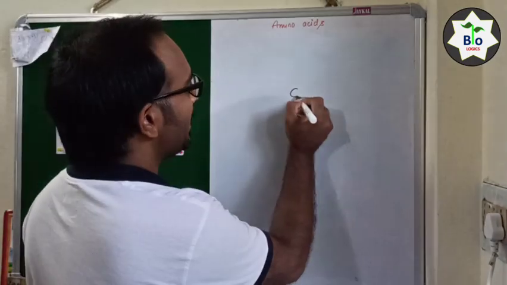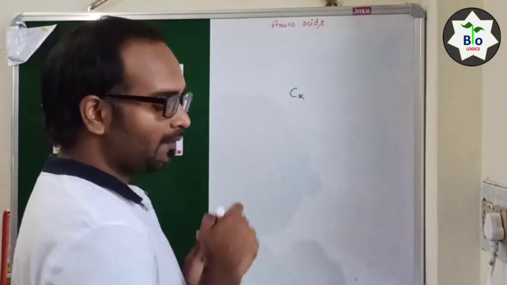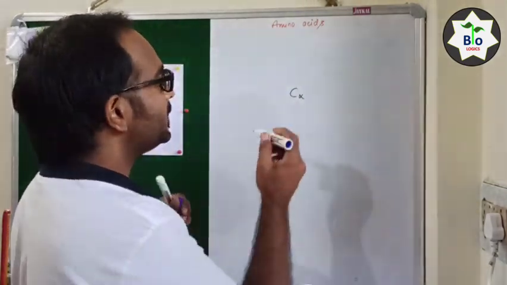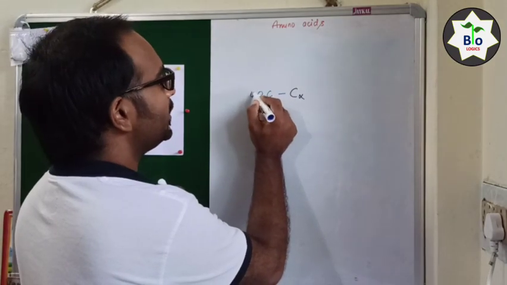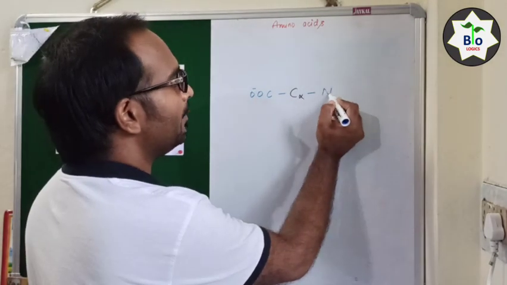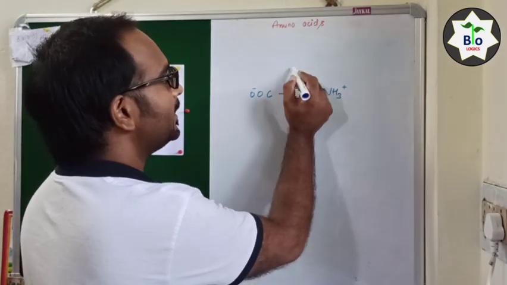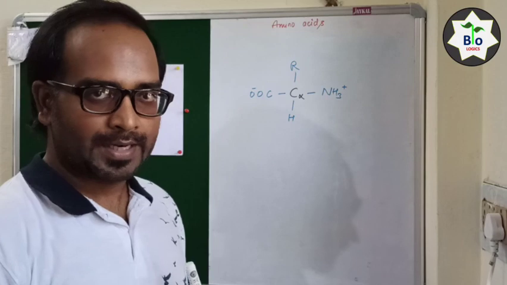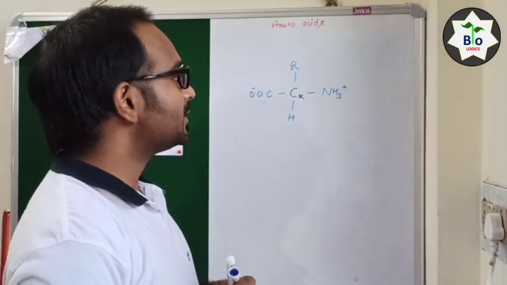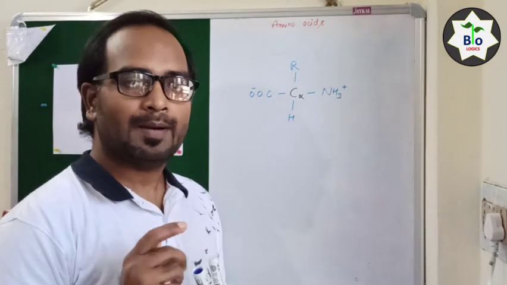So this is the structure of amino acid. This is the alpha carbon. Okay, there is one carboxylic acid group present. There is one amino group present. Okay, there is one hydrogen atom and there is one R group present over here. Okay, so this is the structure of alpha amino acid.